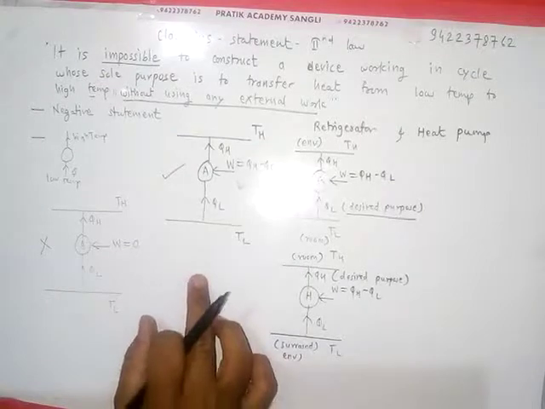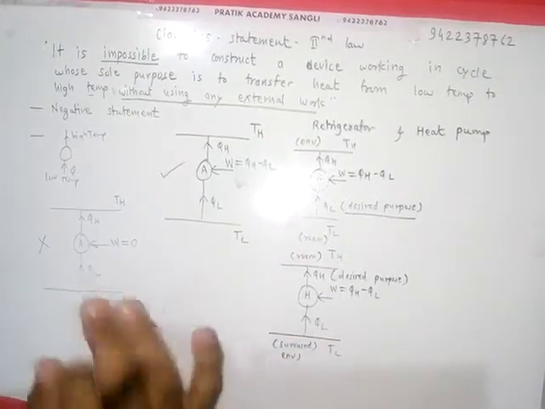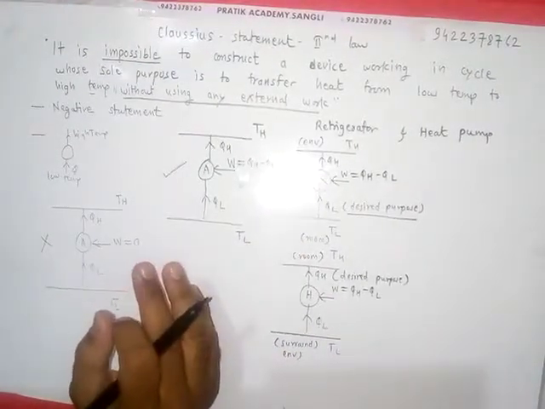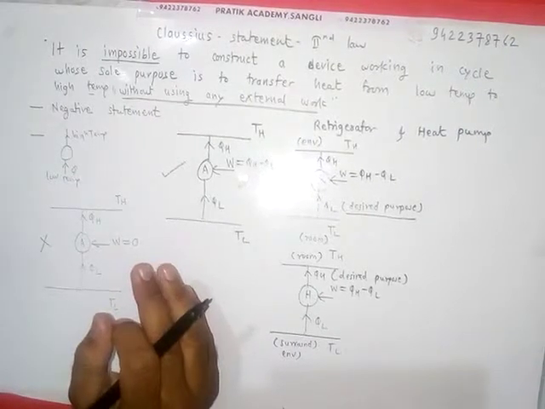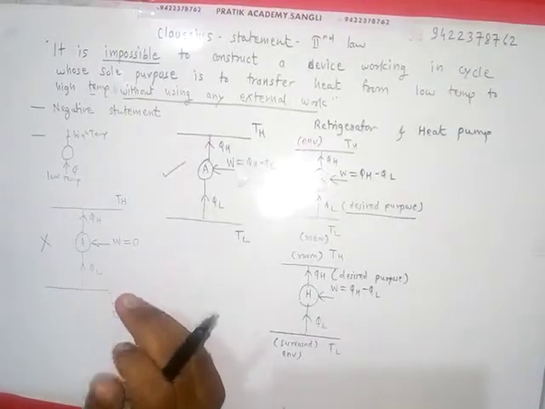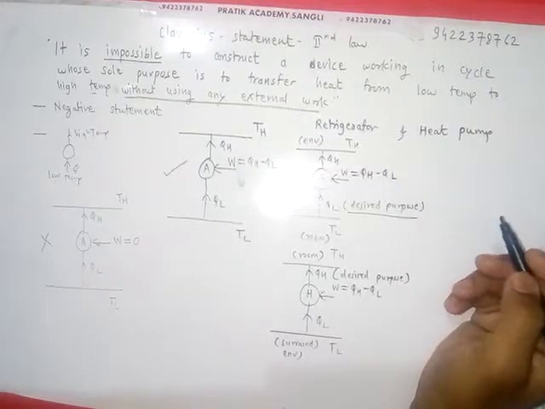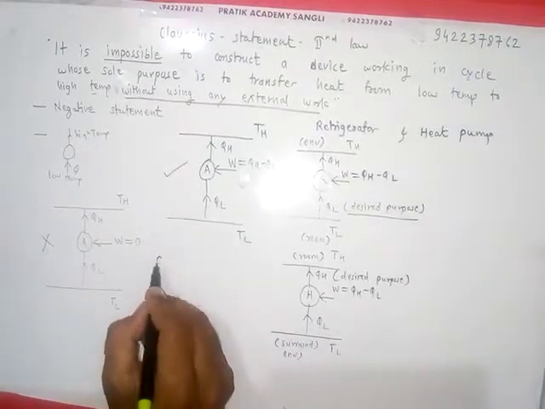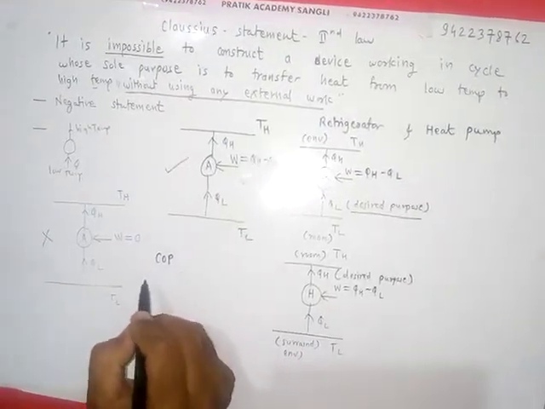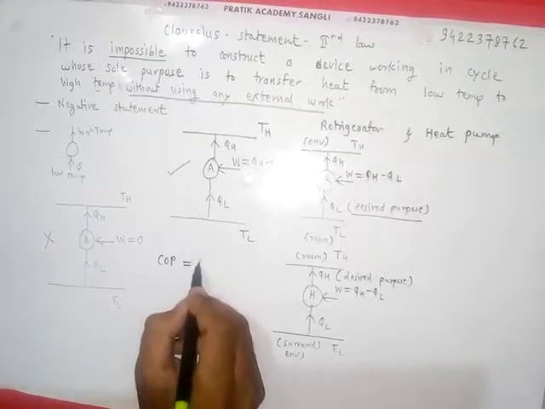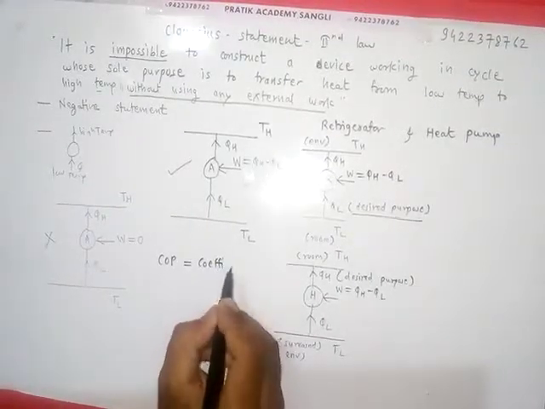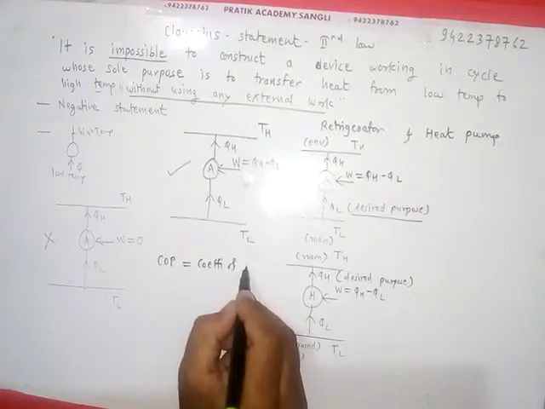Now how to check performance? In case of a heat engine, we check performance by defining the parameter thermal efficiency. Here we are defining a new parameter called COP. What is COP?